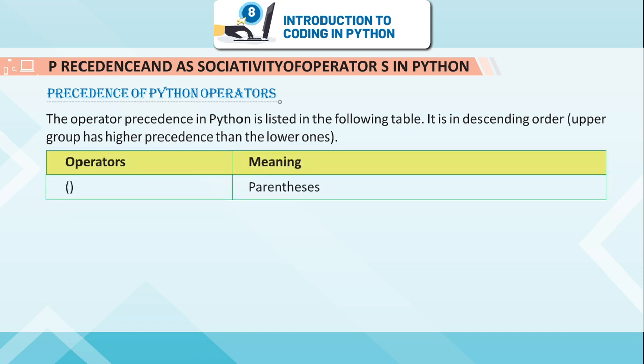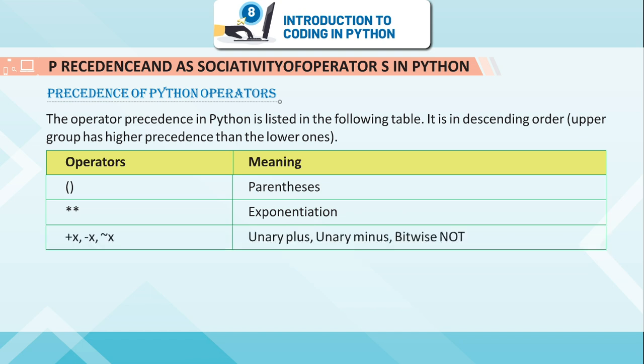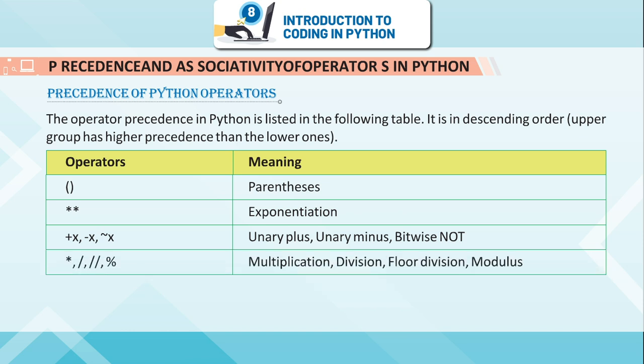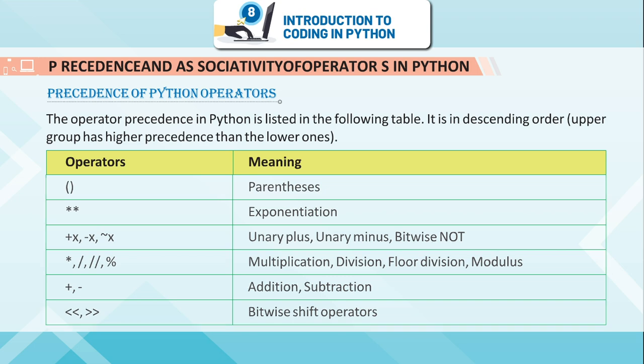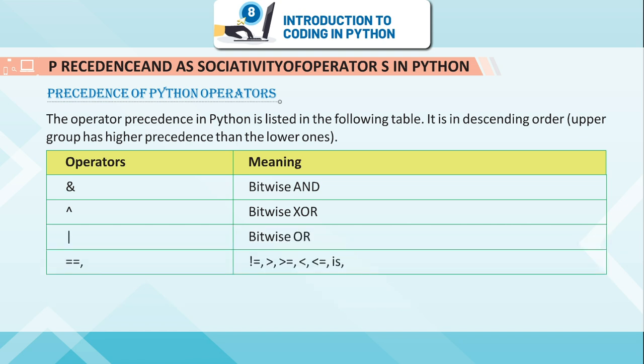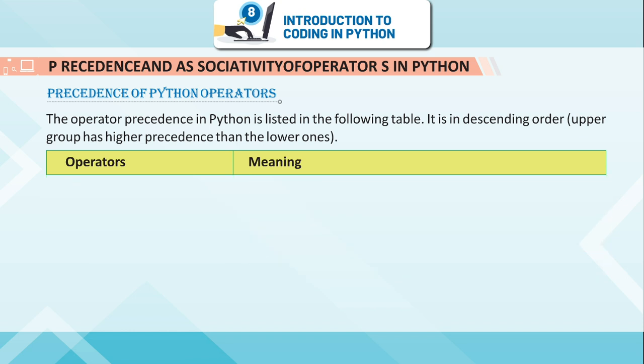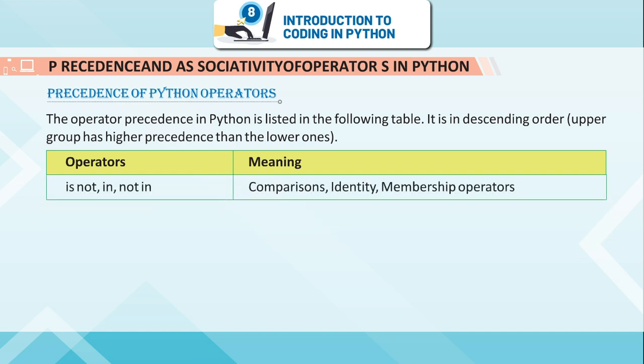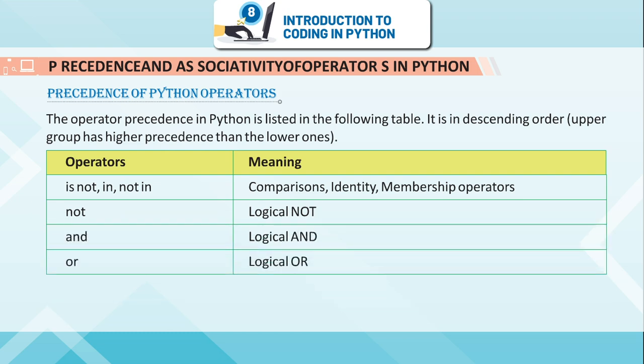Operators: parentheses, exponentiation, unary plus, unary minus, bitwise NOT, multiplication, division, floor division, modulus, addition, subtraction, bitwise shift operators, bitwise AND, bitwise XOR, bitwise OR, comparisons such as not equal to, greater than, greater than or equal to, less than, less than or equal to, then identity, membership operators, logical NOT, logical AND, logical OR.